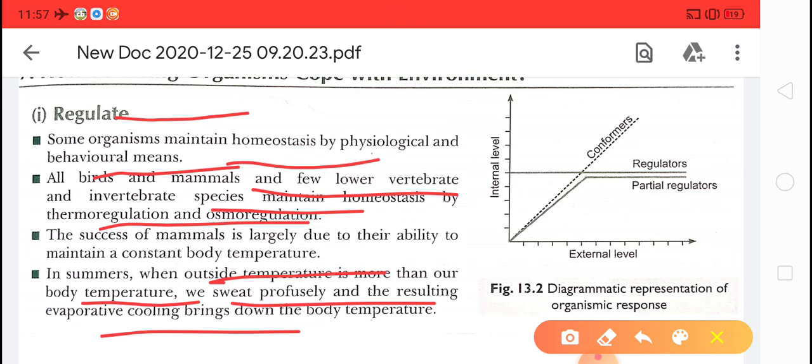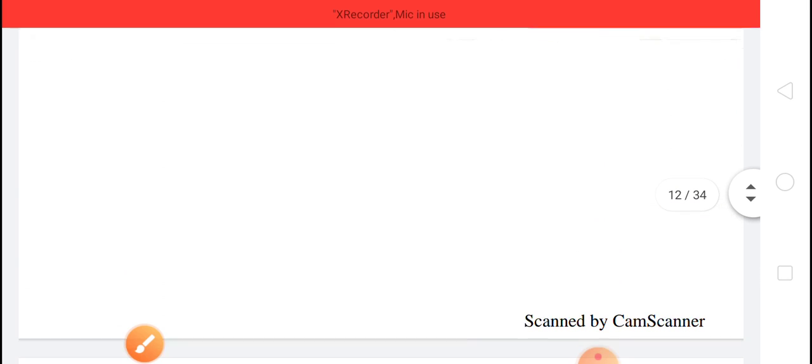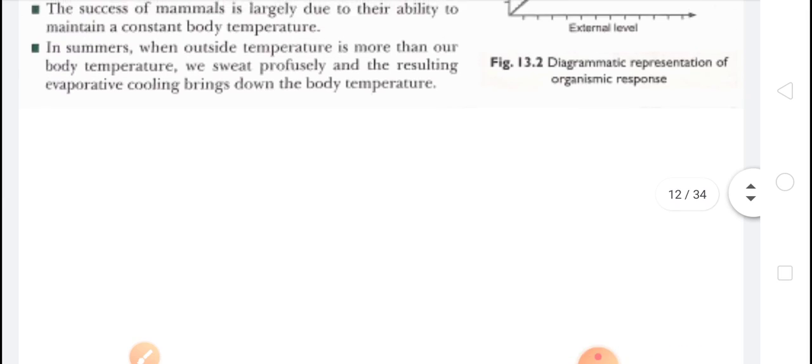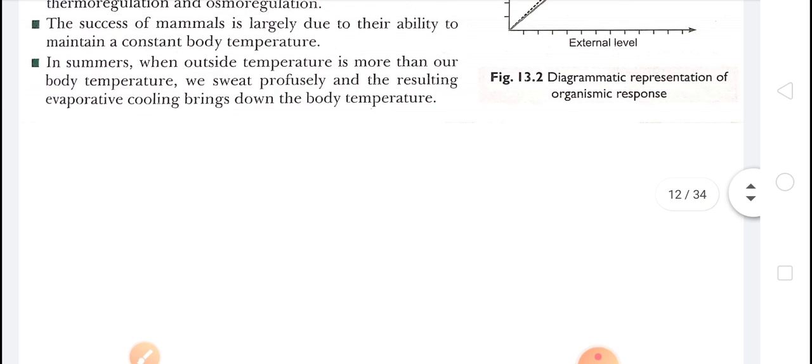We have seen many times that when it is very hot and the outside temperature is very high, then we sweat out, and that brings our body temperature back to normal. So evaporative cooling brings down the body temperature. And in winters, children, we shiver. To maintain the internal body temperature we rub our hands, we rub our palms, then we shiver at that time, and the body temperature may become normal.